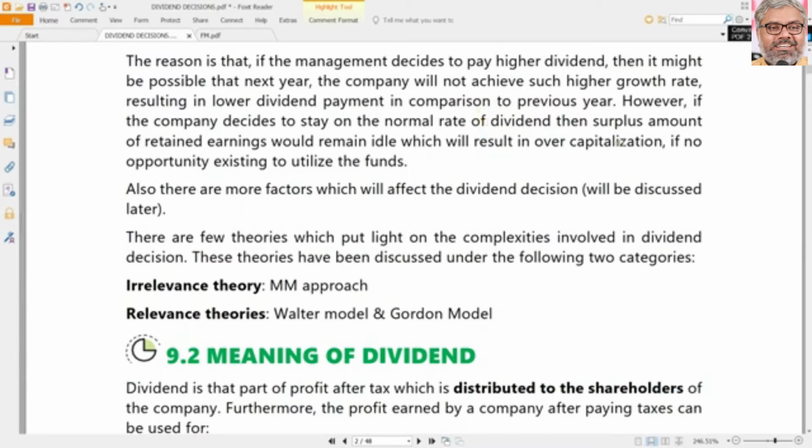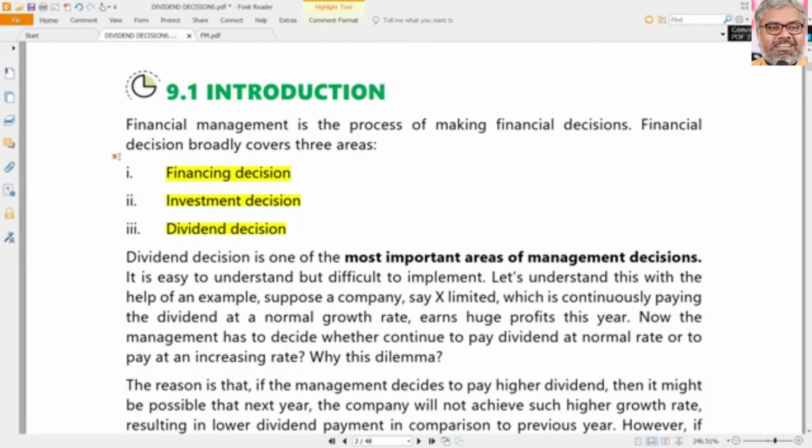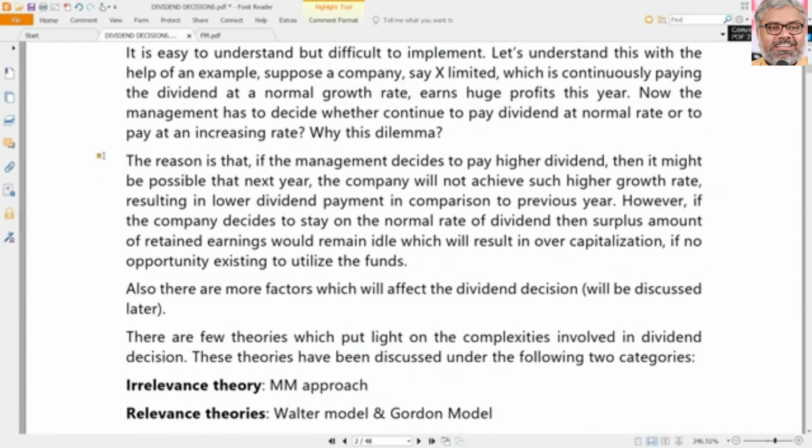Both of them are to be decided by the management according to various considerations that they have to take into account. Don't be under the wrong impression that we are going to take any decisions here. The theories which we are going to study tell us whether dividend decisions are relevant or not. That's all.